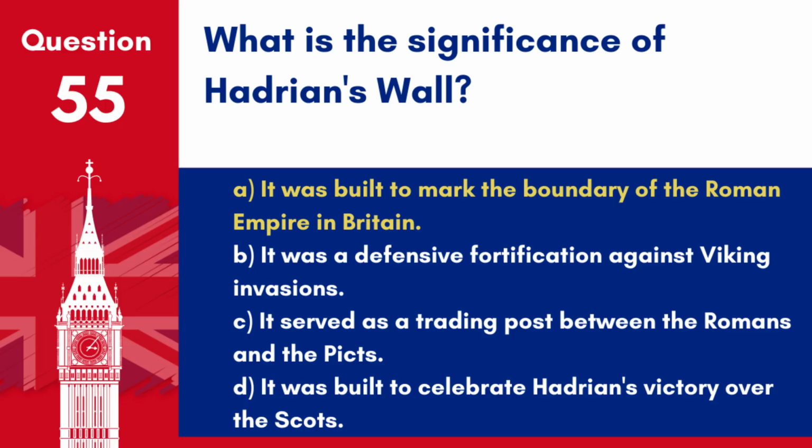Answer: A. It was built to mark the boundary of the Roman Empire in Britain. Hadrian's Wall was constructed under the orders of Emperor Hadrian in 122 AD as a defensive fortification in Roman Britain.